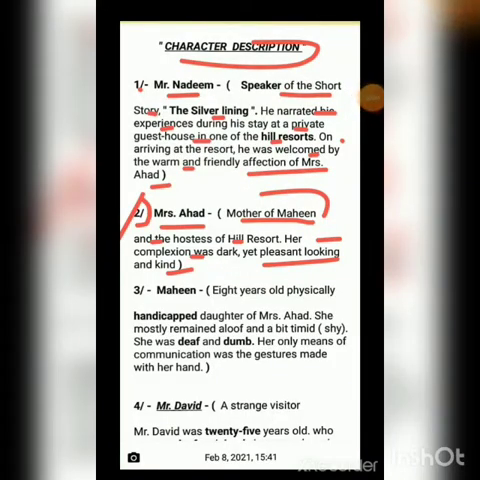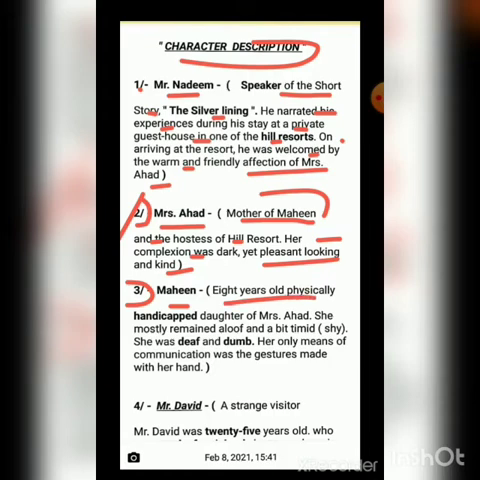Alright, now the third character that we have is Maheen. And Maheen is a girl, who's 8 years old, and she's a very important character of the story. She is the most essential character of the story because the whole story revolves around her. Alright, let's read the character description of Maheen.